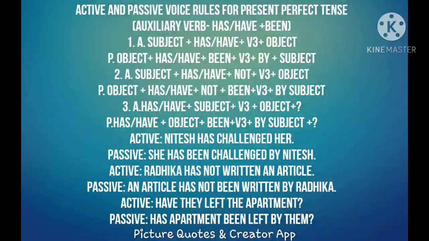So look at the first positive sentence. Subject plus has or have plus V3 form plus object. This is the sentence construction. When you change it into passive, object plus has or have plus been plus V3 form plus by plus subject. Look at the first example. Nitish, the subject, has, because the subject is singular, challenged her. Okay, V3 form of the verb plus object.